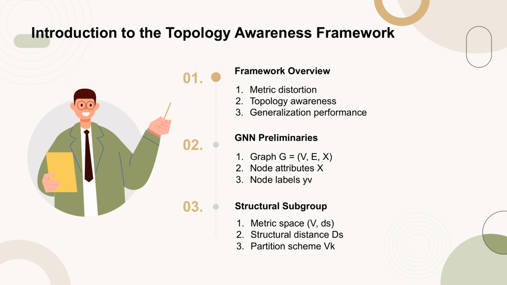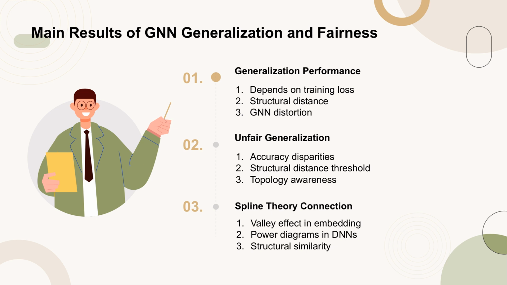The structural subgroup concept involves a metric space, (V, d_S), that captures the similarity between nodes based on structure S. The structural distance d_S measures the distance between nodes or groups of nodes, and the partition scheme V_K defines subgroups based on their distance to the training set. The main results of this study highlight the relationship between the generalization performance of GNNs and the structural distance between subgroups and the training set. Theorem 1 demonstrates that the generalization risk depends on the empirical training loss, the structural distance, and the distortion of GNNs.